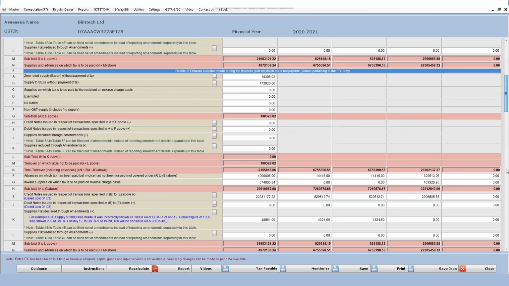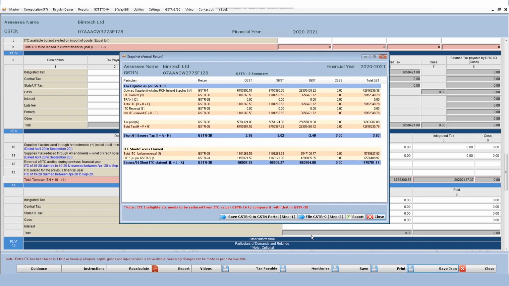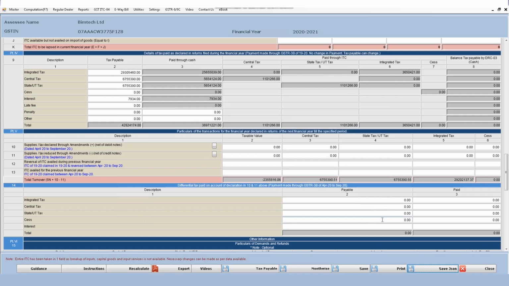Now after filling the data, you have to click on save, and after that you can click on save JSON and file your return from the software itself. You have to click save GSTR9 to GSTN, so your data will be saved on the GSTN portal. And after checking properly that your data is correct, you can click on file GSTR9, and you can file your return from here only, either by using DSC or EVC, any of the methods which you use. So you can file your GSTR9 very easily from the software.